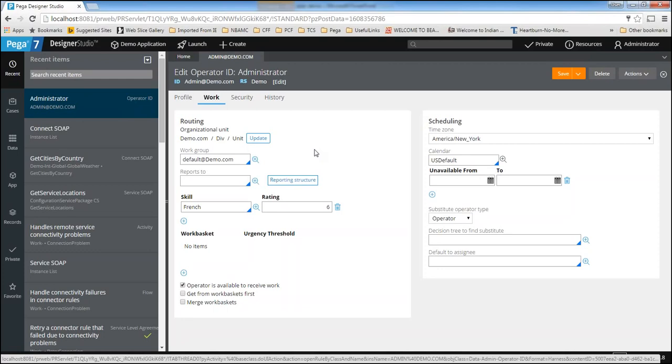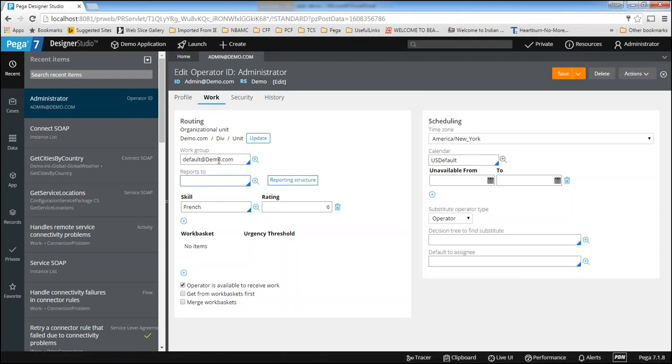If you want to do all those things, you can use the work tab. In the work tab we will configure all those things. While developing the application, we can assign the work to an operator. There may be any number of operators in Pega, and we can assign the work to any operator during application development. But before that, this should be properly configured. If you configure this properly, then only you can assign the work. So the first thing is routing.